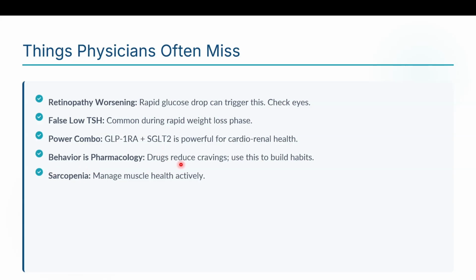These drugs reduce cravings, so use this to build habits and eat less. Sarcopenia: manage muscle mass by actively working out, with strength training, resistance training, and good protein intake.